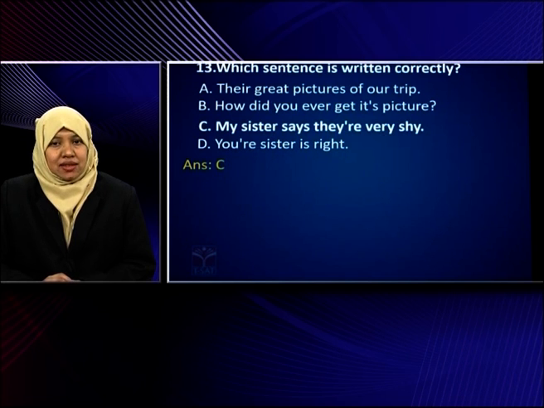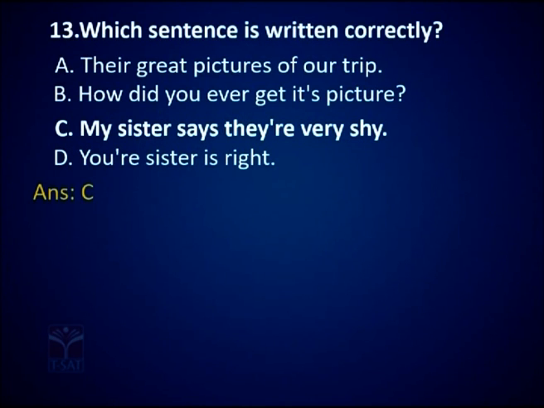Which sentence is written correctly? Here 4 options are given. Out of 4, 3 are wrong and 1 is correct. You have to identify which one is correct. First one, they're great pictures of our trip. B, how did you ever get its picture? C, my sisters say they are very shy. D, your sister is right.